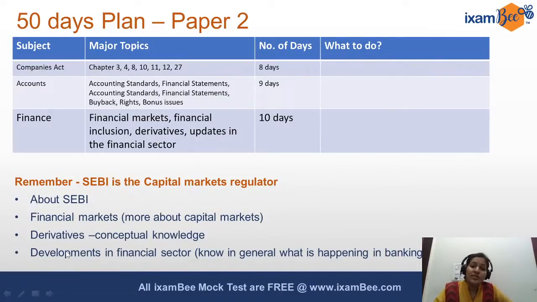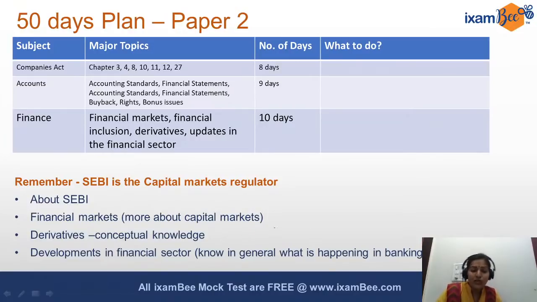And the other conceptually important topic is derivatives. Again, don't try to understand the pricing of a future or an option, or how to calculate how I will make a profit, or if the trade closes, what happens, will I get a loss. You don't need to go into the calculations, is what I am saying. You don't need to go into the numericals of derivatives.